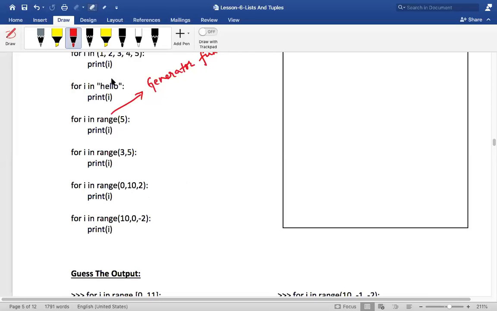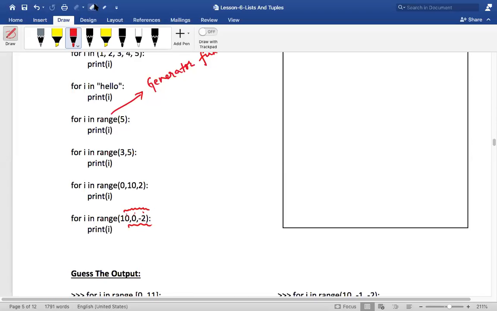Shall I give you an assignment based on this? I want you to try out different values for the range function. Change these three parameters. Put 10, 0 and a positive number, 10, 0 and a negative number, and 0, 10 and a negative number, like that. Try about 10 different combinations of these three values, like 10, minus 16, 2, and you will get to know how the range function works. That is the beauty of working like that.